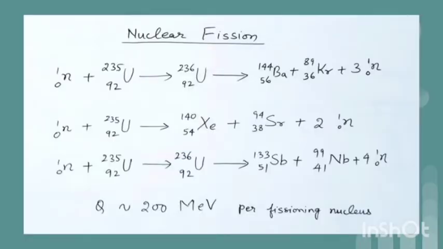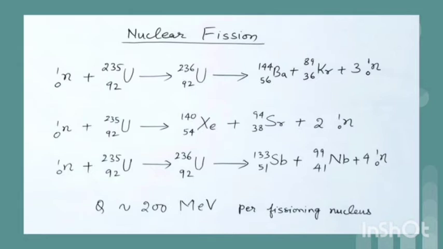Fission is a nuclear reaction induced by neutron, in which a heavy nucleus splits into two middleweight nuclei. An example is uranium 235 92, induced by neutron, splits into barium 144 56 and krypton 89 36, giving out 3 neutrons.